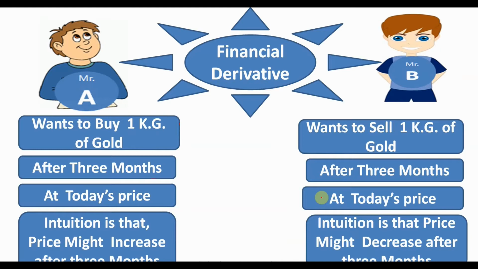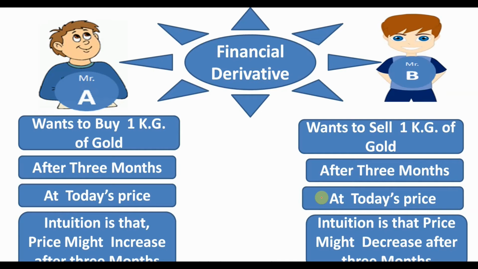Basically, a financial derivative is a financial instrument which gives one party the opportunity to fix the price at which he is going to purchase a particular commodity, in this example gold, after 3 months, with the price fixed today.